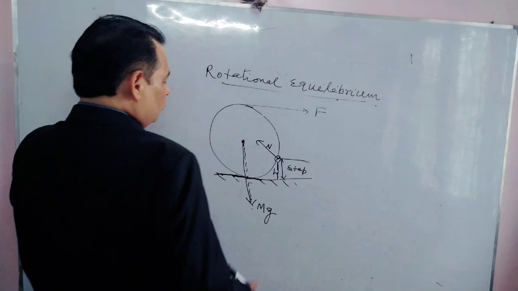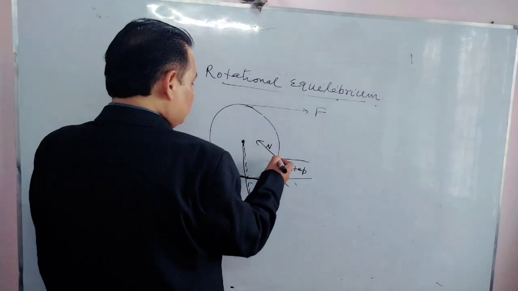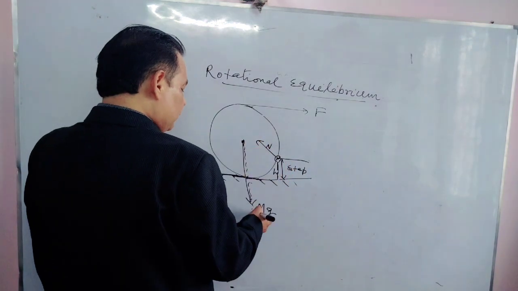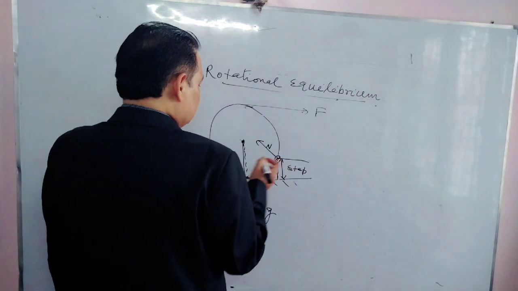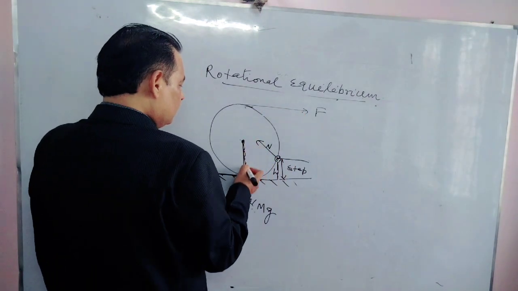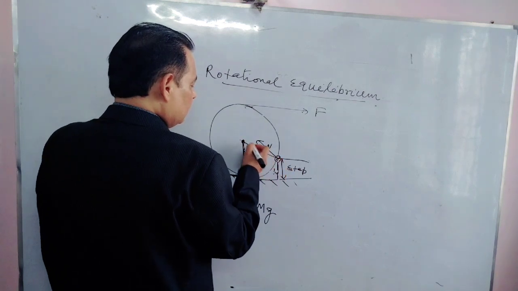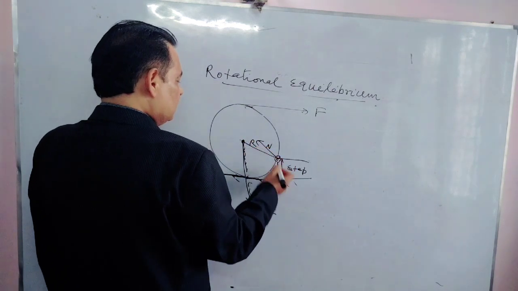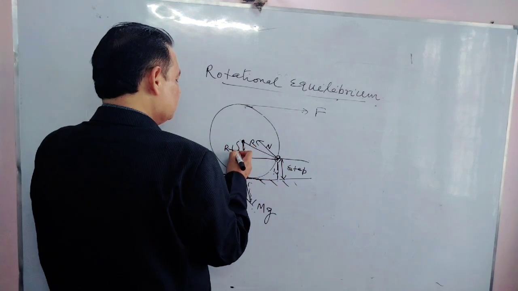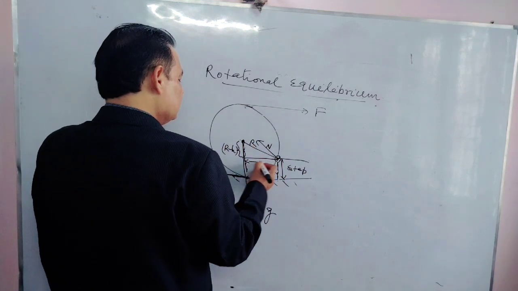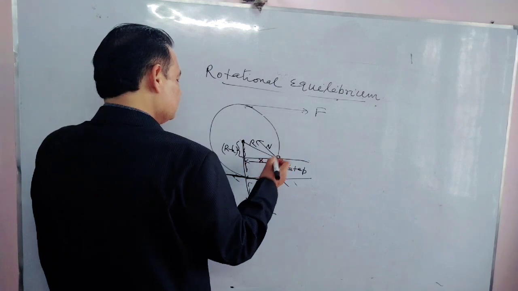So we will have two torques about this axis: one of mg and another of F. This is h. This radius is r. What about this one? It is r minus h. What about this distance? Suppose that is x.